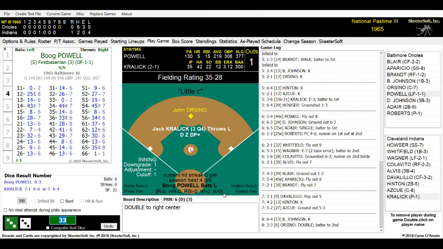Boog Powell is coming with the bat. He is 0 for 3 today. Orsino is on second. Kralik is at the plate here. We're going to see what happens here. He is pitching a shutout game. We're going to let him stick around. Let's see what happens. Boog Powell. I dropped that one. Sorry about that, guys.